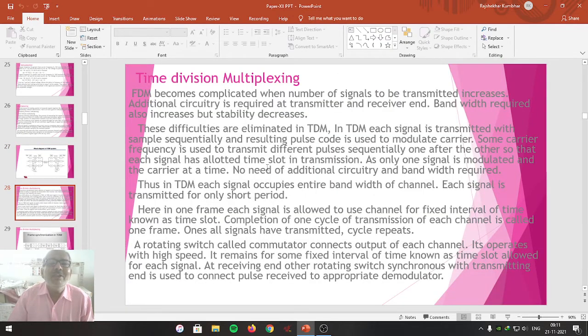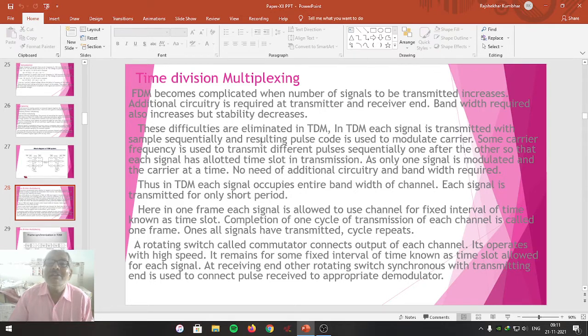FDM becomes complicated when the number of signals to be transmitted increases. Under that condition, additional circuitry is required at the transmitter and receiver end. Bandwidth required also increases, but its stability decreases.